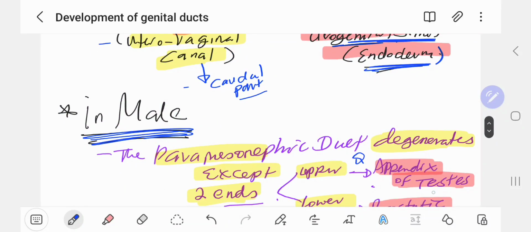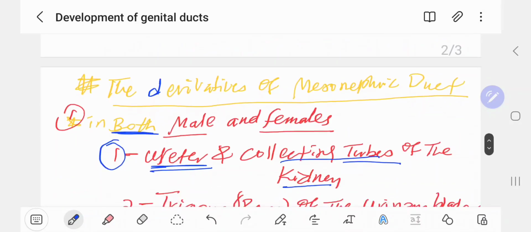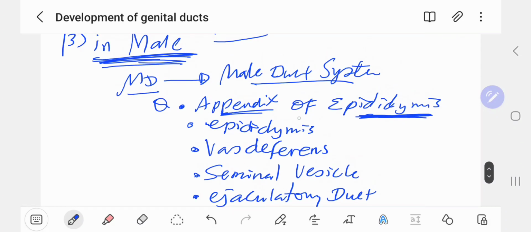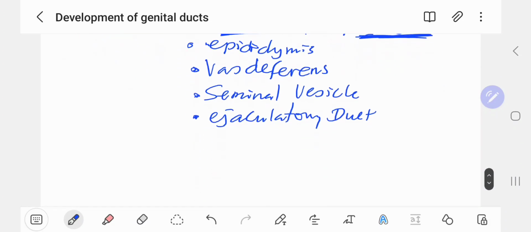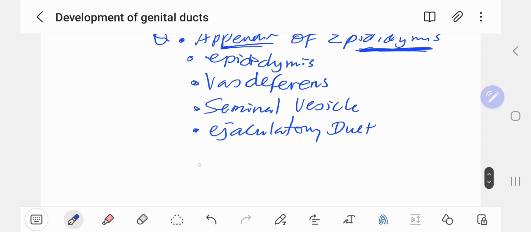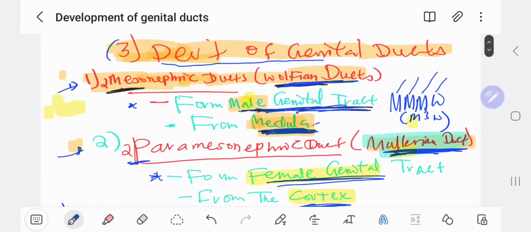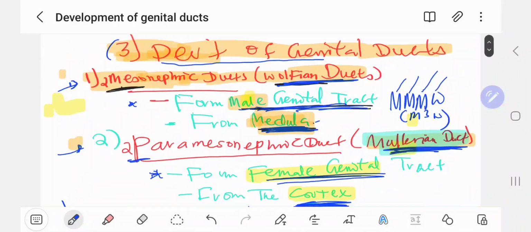Appendix of testis is formed from the upper end of what? Paramesonephric. The mesonephric ductus forms the epididymis, vas deferens, seminal vesicle, and ejaculatory ducts. This concludes our section on the Müllerian and paramesonephric ducts, the development of the genital duct system in general.